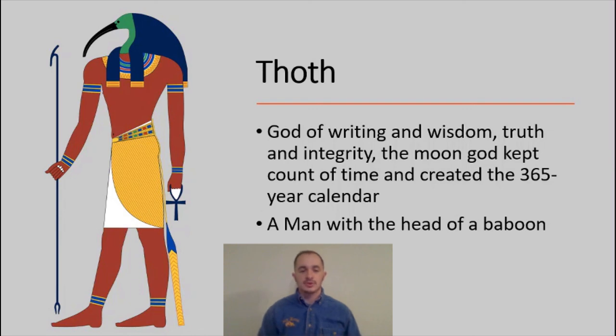So they would look like a man with the head of some certain thing, or like we saw earlier with another one, they are depicted as just something like a cow. So that completes our 13 Egyptian gods.